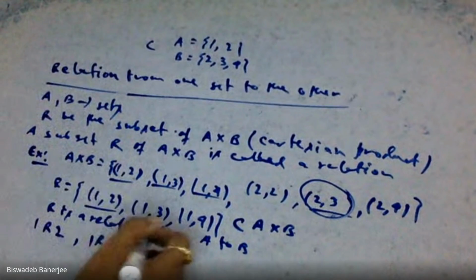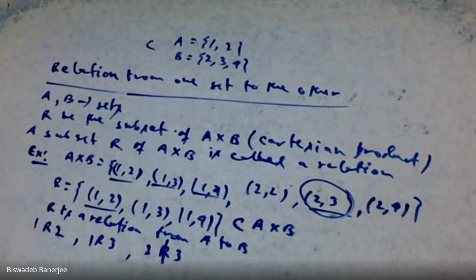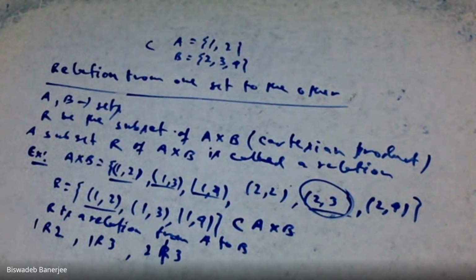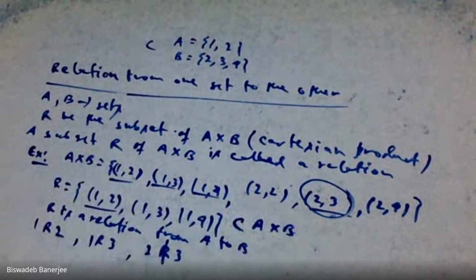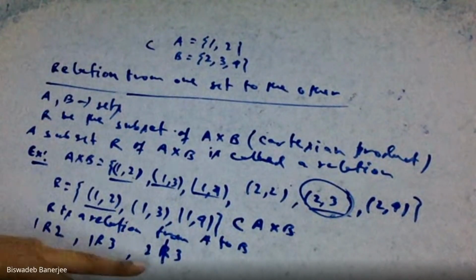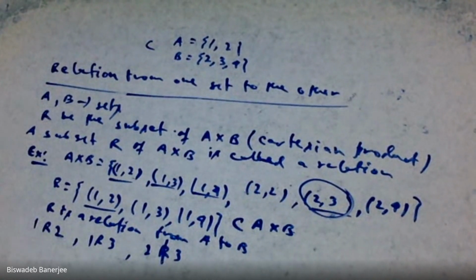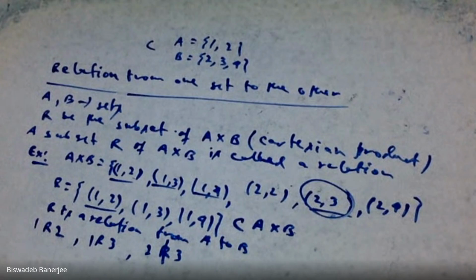So we also say that 2 is not related to 3. Clear? Because in this subset only (1,2), (1,3) and (1,4) are present. So we say that (1,2), (1,3), (1,4) are in a relation, and we write 1 related to 2, 1 related to 3 and so on. And here (2,3) is not in the relation, so we write 2 is not related to 3. It's a very important example. In this example, you can clear your concept.